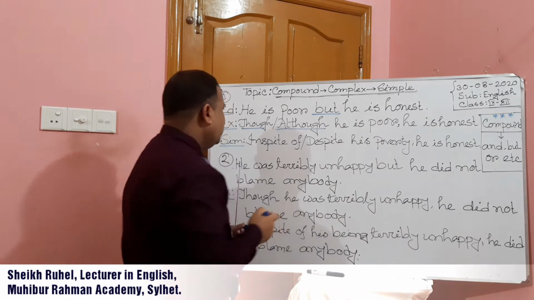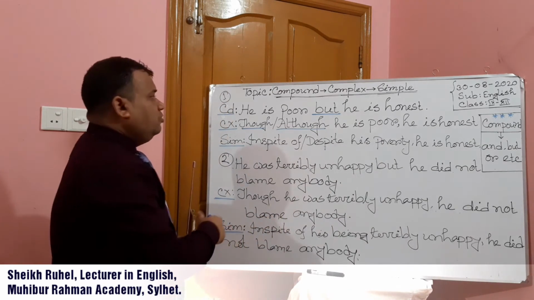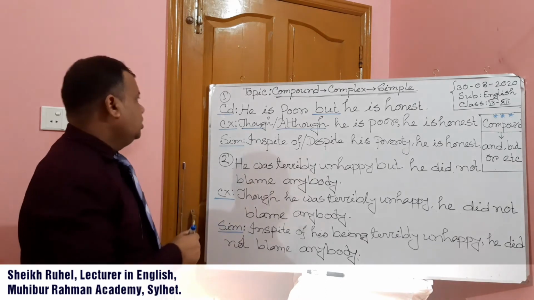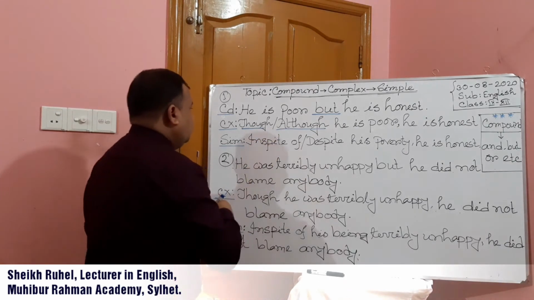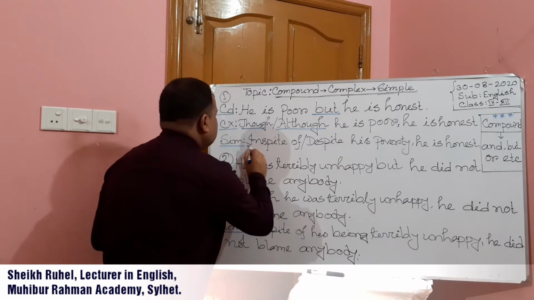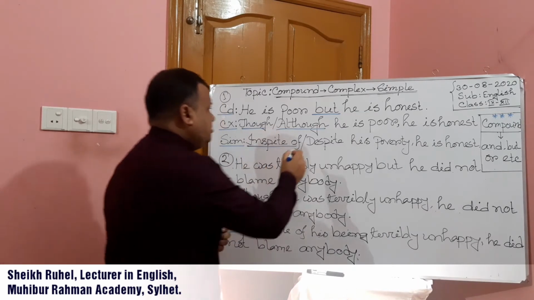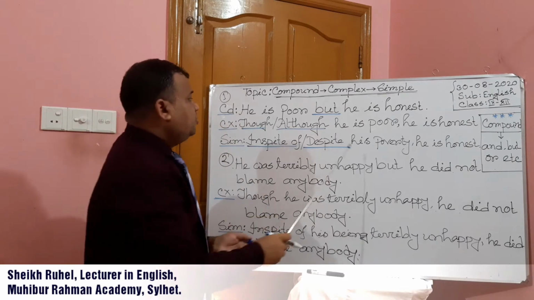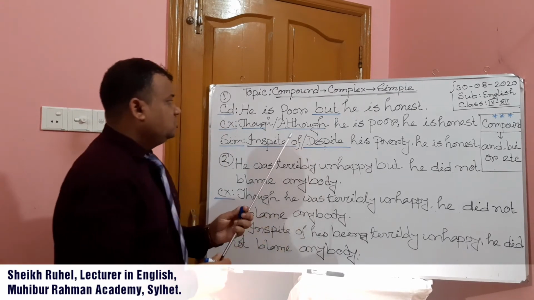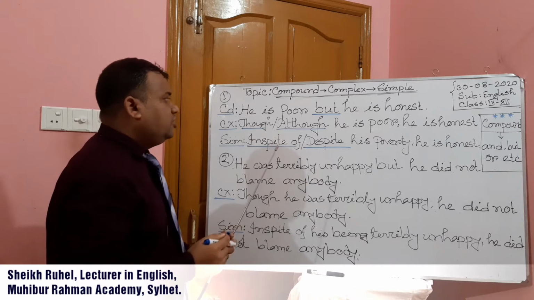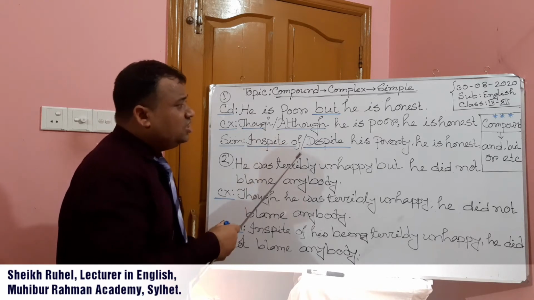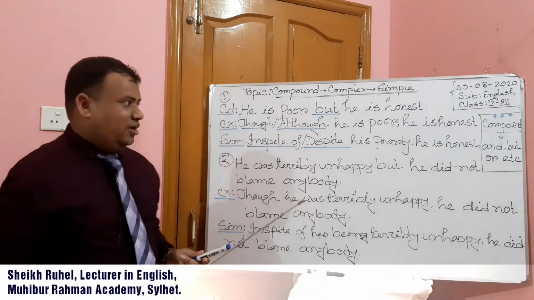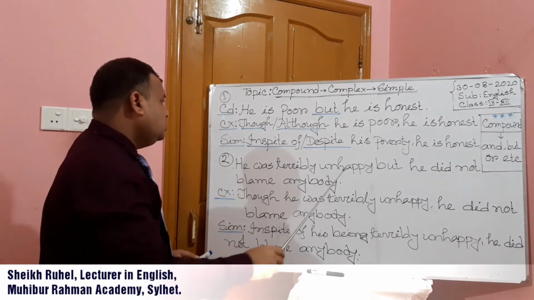Now if we want to make it simple, instead of this word, we have to use in spite of or despite his poverty. It is the possessive form of the subject. In spite of or despite his poverty, he is honest. In this way, we have to change it.